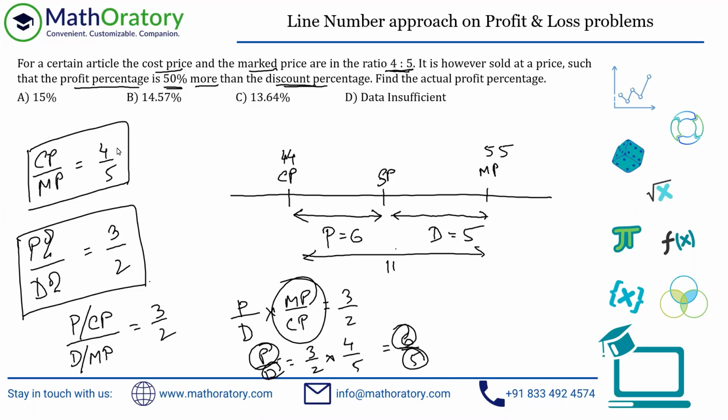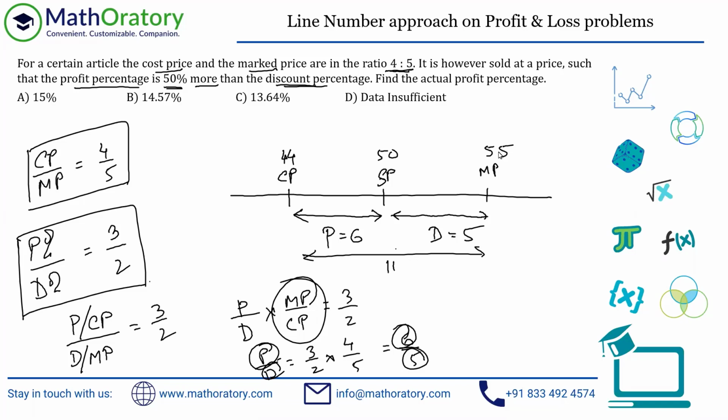So what I'm observing is the difference here is 1. I need to make the difference 11. So I'm just scaling it by 11 times. So you have 44 and 55. And accordingly, just check any one of them. Either one will do. So you have considered the profit to be 6 and the CP is 44. So the SP has to be 50, right? You don't actually have to do this, but anyhow, just for verification purposes. So you can see that now the gap is 6 and the gap is 5. So every constraint is now met, whatever the question is talking about.